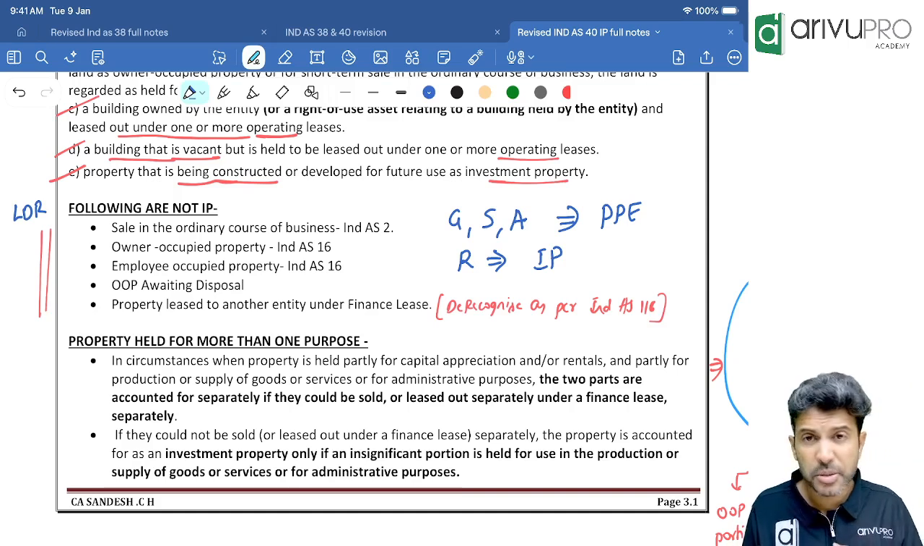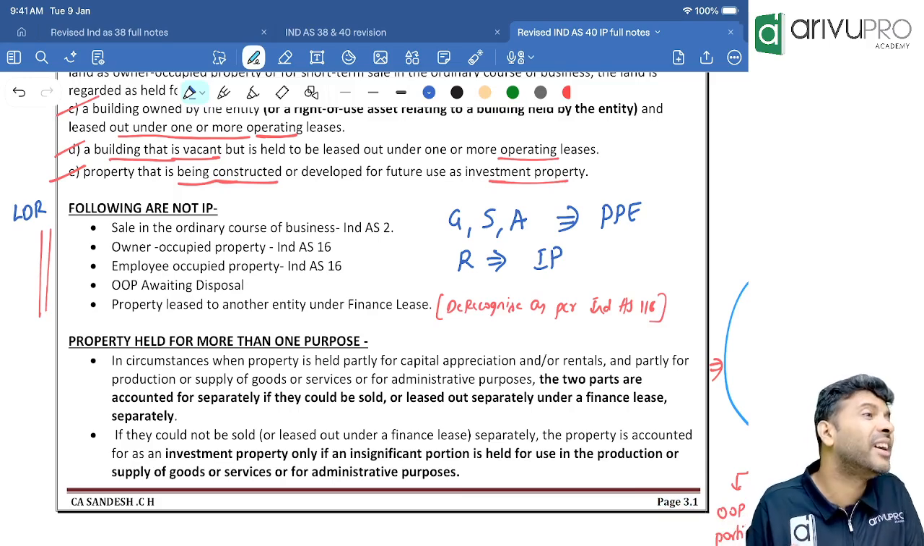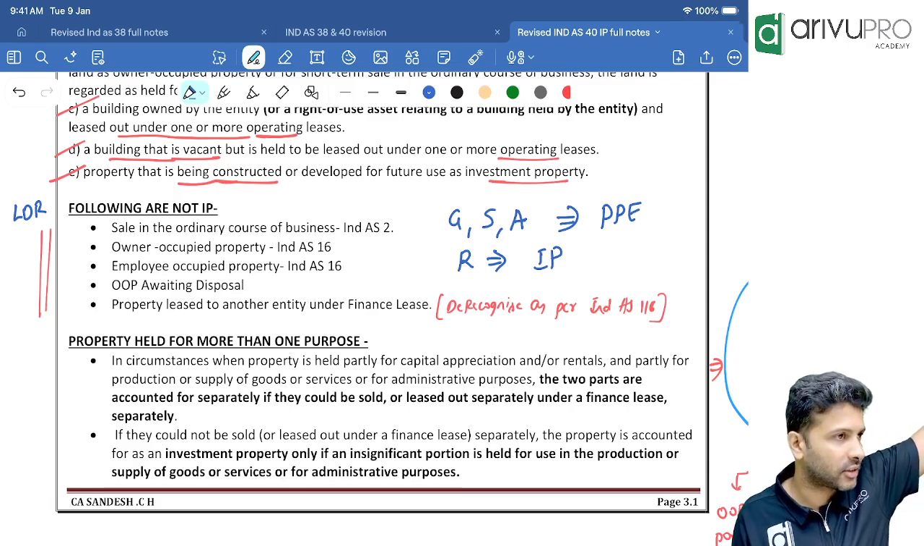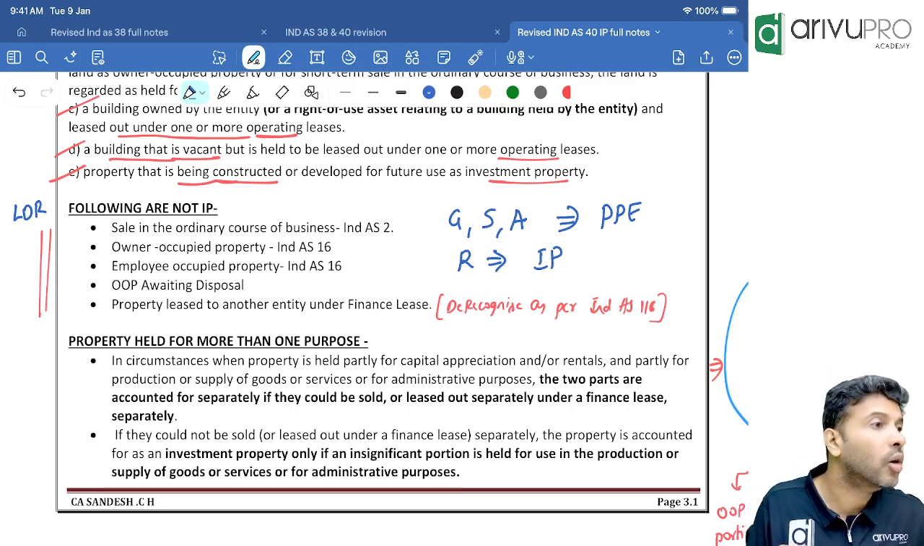Moreover, does investment property cover every asset or only land and building? Only land, or land and building. For all other assets, you will have to apply Ind AS 16. That's the meaning.